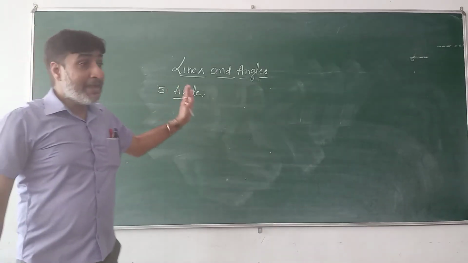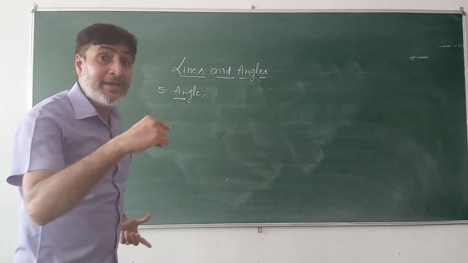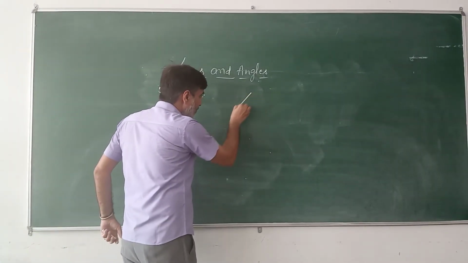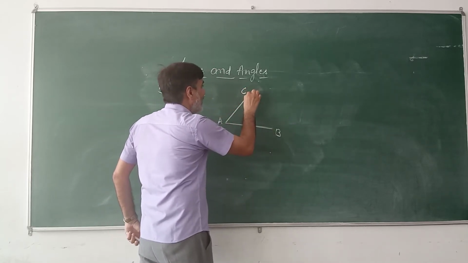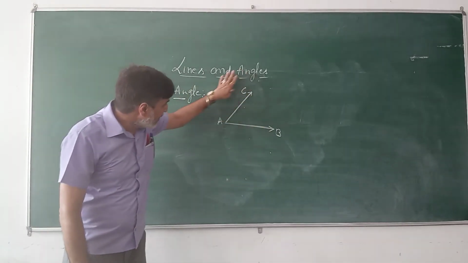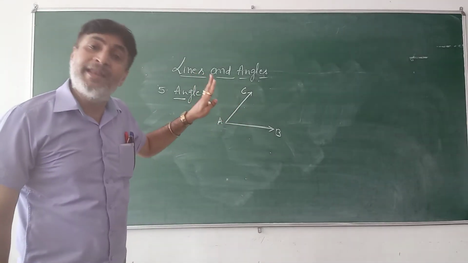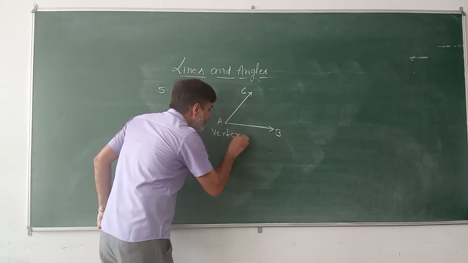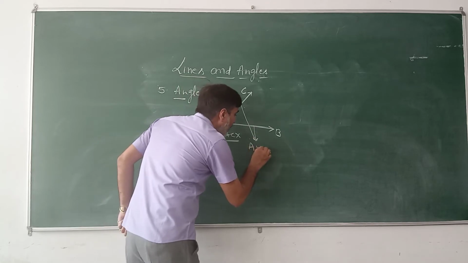Dear students, an angle is a geometrical figure which is made by two rays which have the same initial point. Here, for example, we have two rays AB and AC, both have the same initial point A, and the geometrical figure which we obtained with the help of these two rays is called an angle. This same initial point is called the vertex of the angle, and these two rays are called arms of the angle.